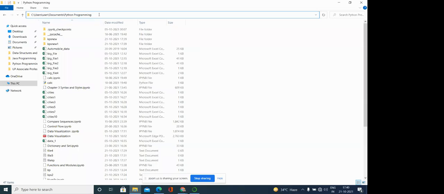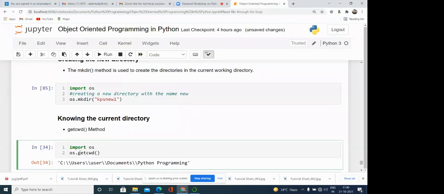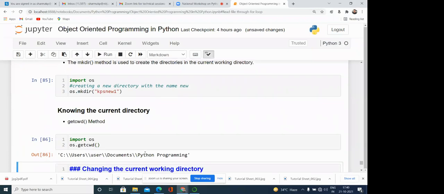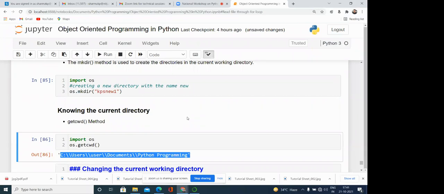So this is our current directory. If you want to know our current directory, we can know by using this getcwd command. If I use this command, here you can see it shows the current directory.